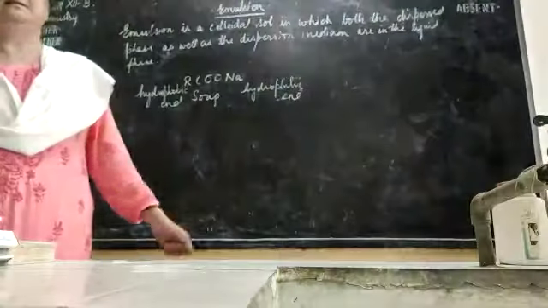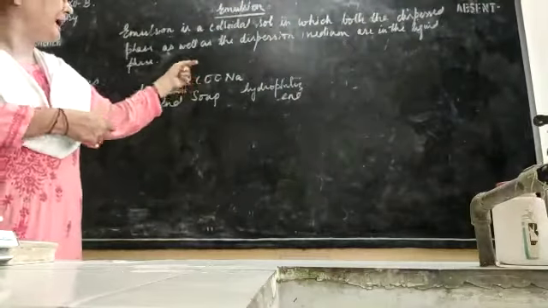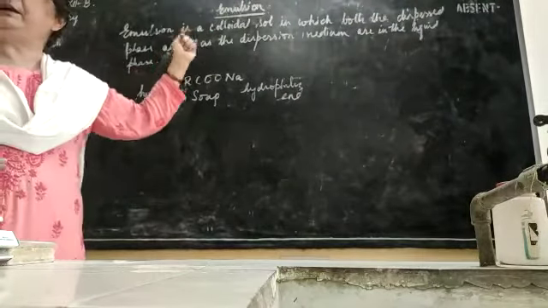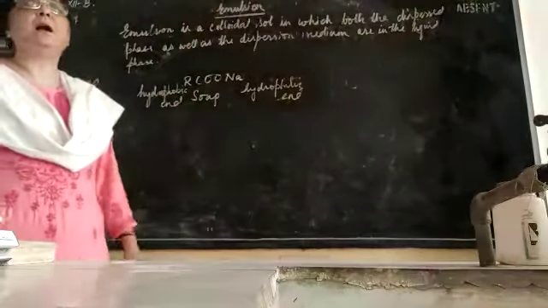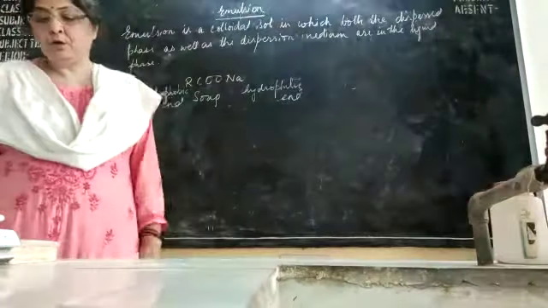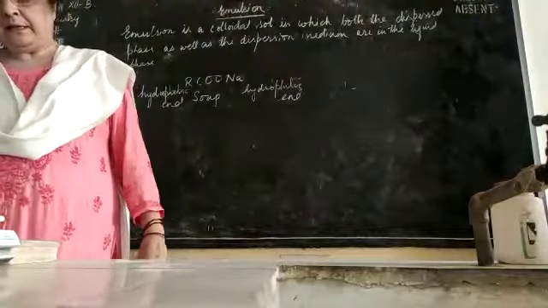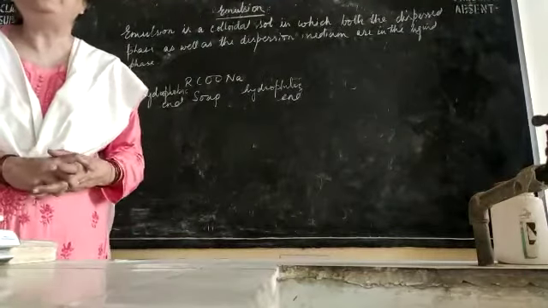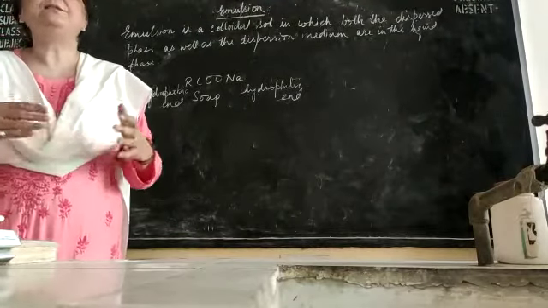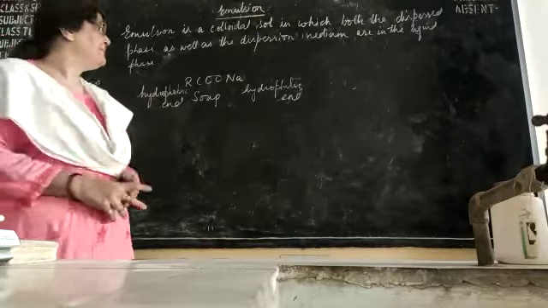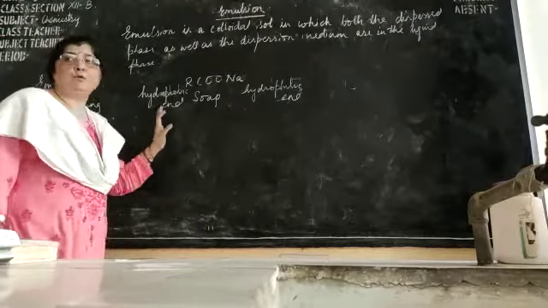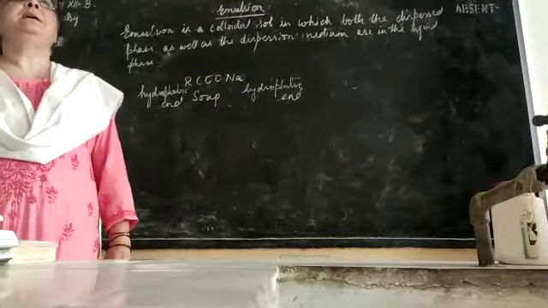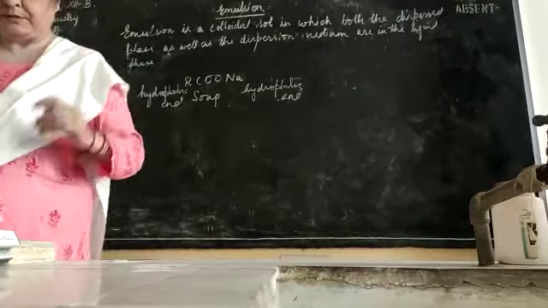So when we rinse, the hydrophilic end moves along with the water, pulling the stain with itself. This is how we know the cleansing action of soap. Here the interfacial tension between oil and water decreases. That is the role of the emulsifier, so this is the role of emulsifier in soaps.